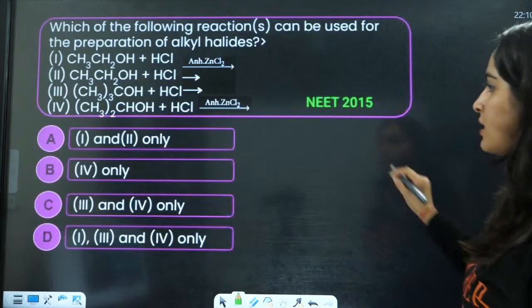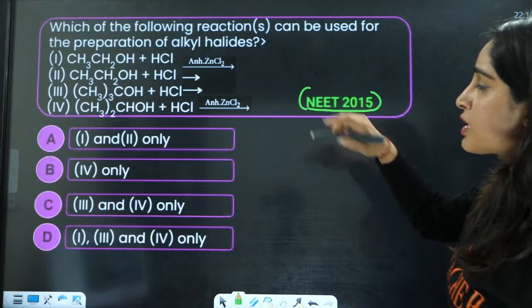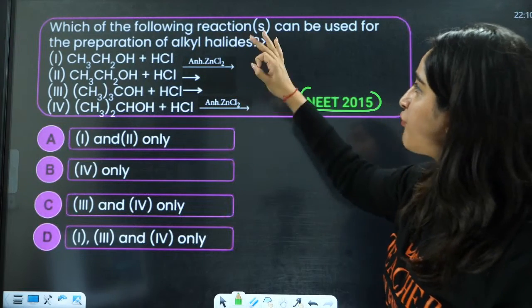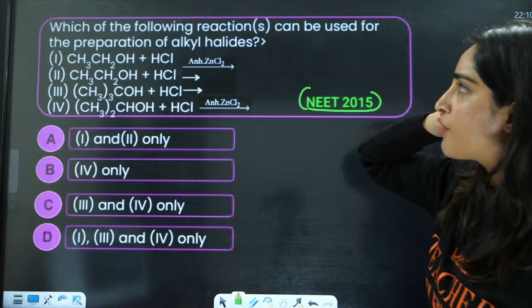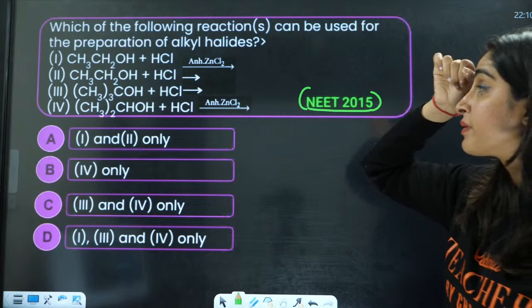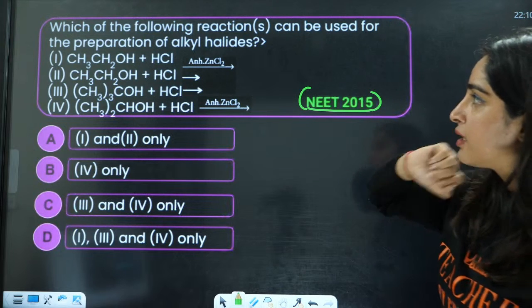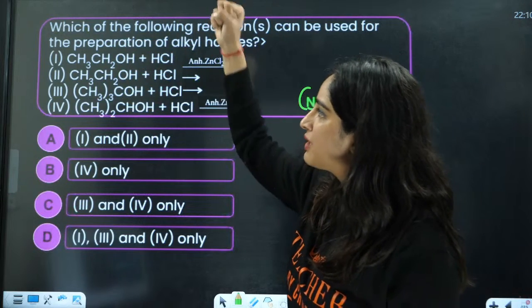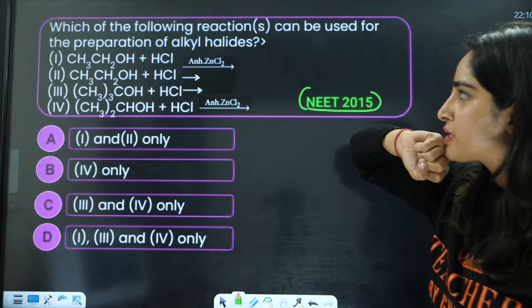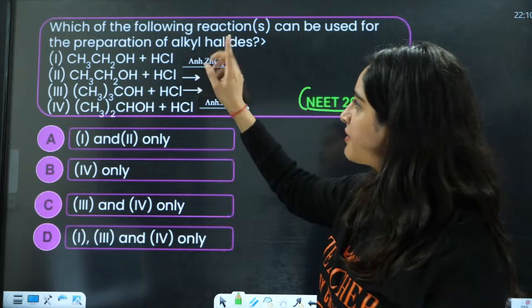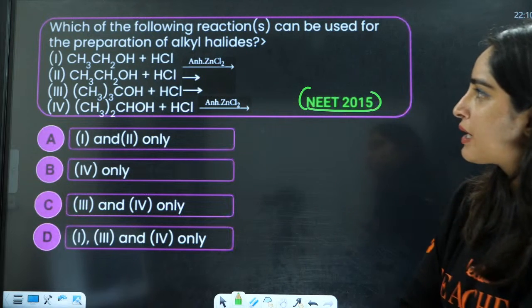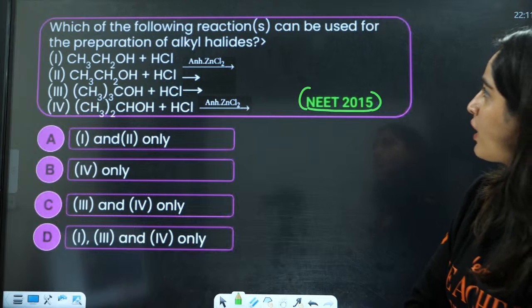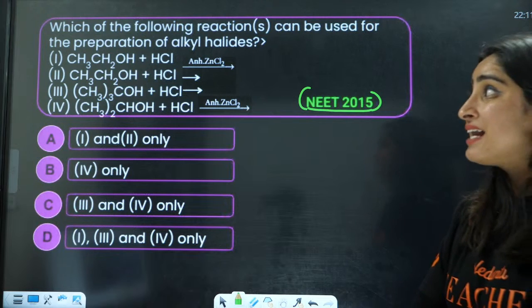So next is the NEET 2015 question. Which of the following reactions can be used for the preparation of alkyl halides? For alkyl halides, this is OH, this is HCl, this is anhydrous ZnCl2. So the following can be used for preparation of alkyl halides.